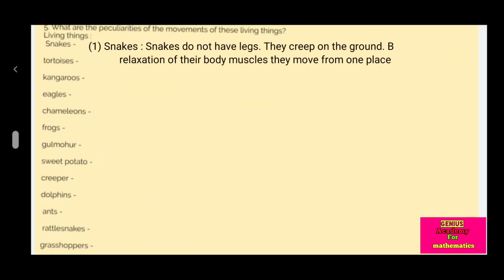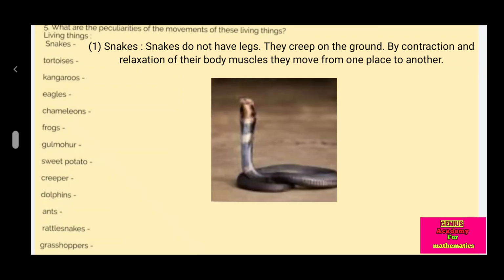Snakes. Snakes do not have legs. They creep on the ground by contraction and relaxation of their body muscles. They move from one place to another.